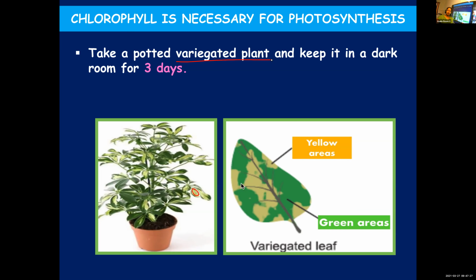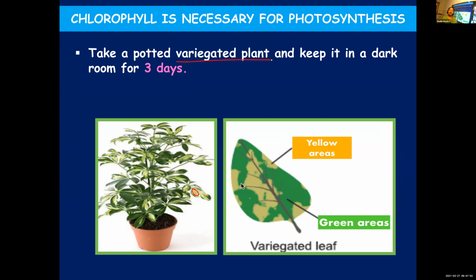In such a room, you have to keep this potted plant. Okay. And why are we keeping it in the dark room? In the dark room, the plant will not get sunlight. If there is no sunlight, photosynthesis cannot take place. So no sugar or starch formation will take place.